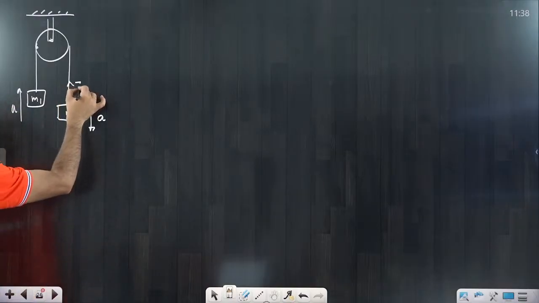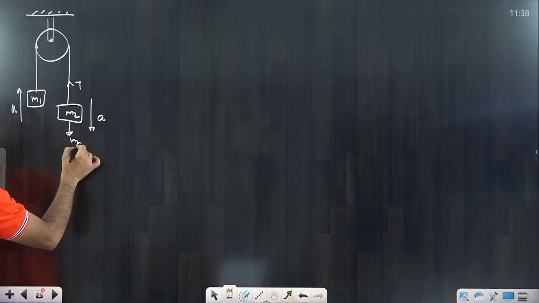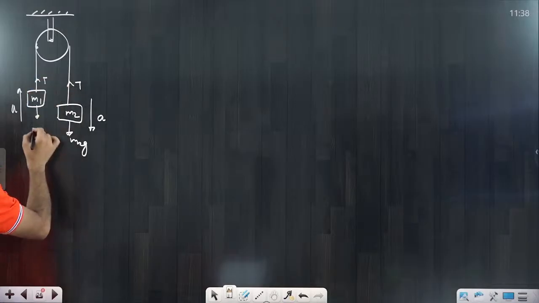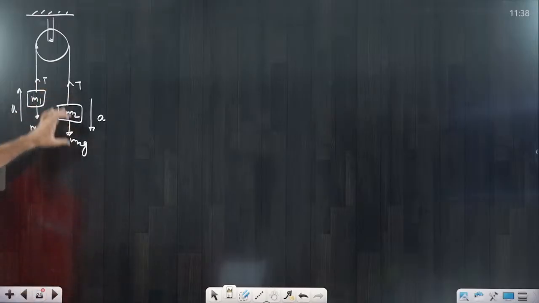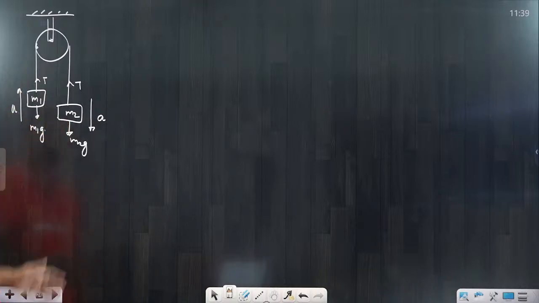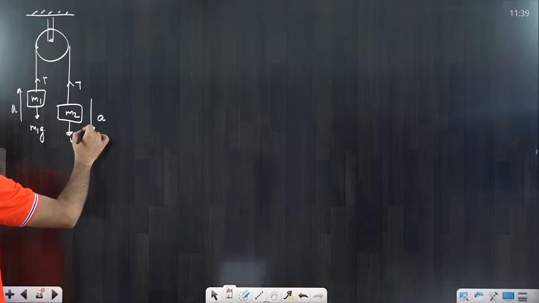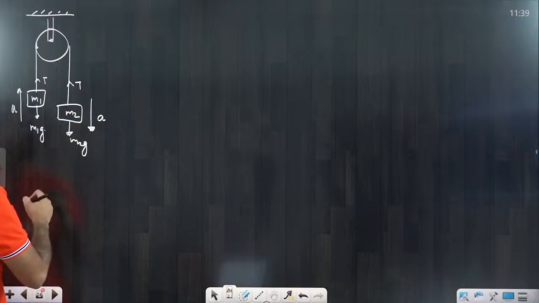So this tension is T. Definitely the downward force is M2g, and the upward force is the tension here. Here also tension T, and this force is M1g. Now M2g is bigger as compared to M1g. That means M2 will go downward and M1 will go upward. It's a very simple thing. In this situation we have to calculate the acceleration and the tension. So try to focus.